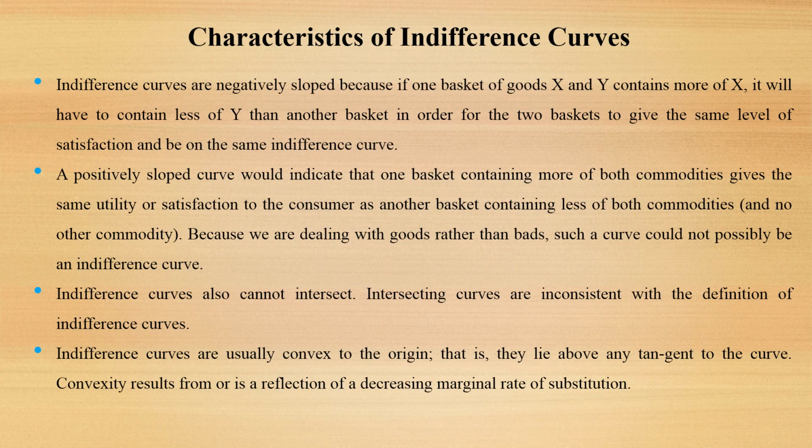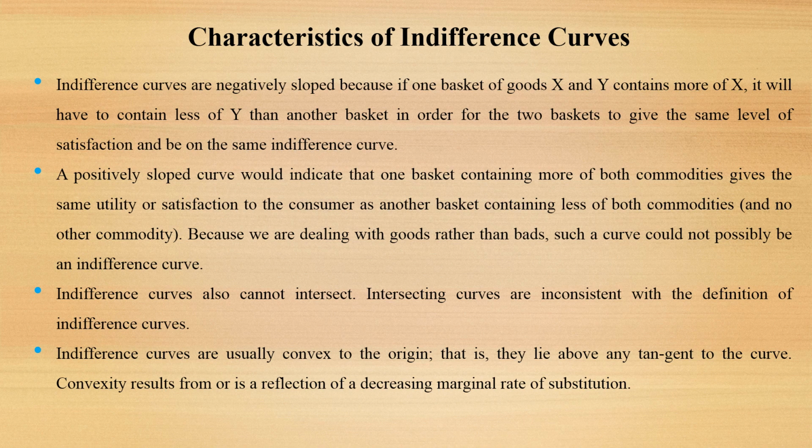There are different characteristics of indifference curves. Indifference curves are negatively sloped because if one basket of goods X and Y contains more of X, it will have to contain less of Y than another basket in order for the two baskets to give the same level of satisfaction and be on the same indifference curve.